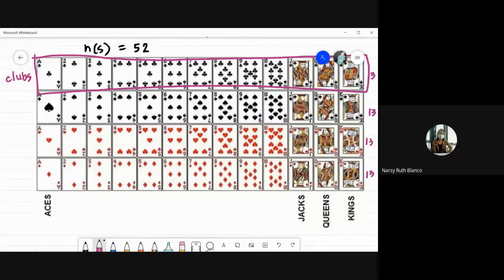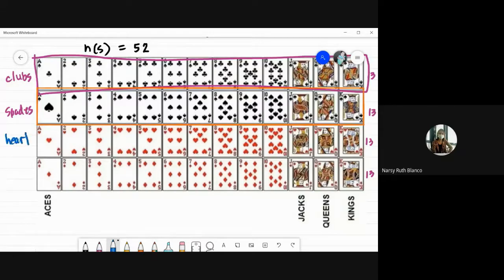Kung ang question naman is what is the probability of getting a spade, yung spades natin ay 1/4 din ng population or 1/4 ng dami ng lahat ng deck of cards natin. So we could say 1/4 din. Okay, so pwede nyo nang kabisaduhin yung mga sagot dito.